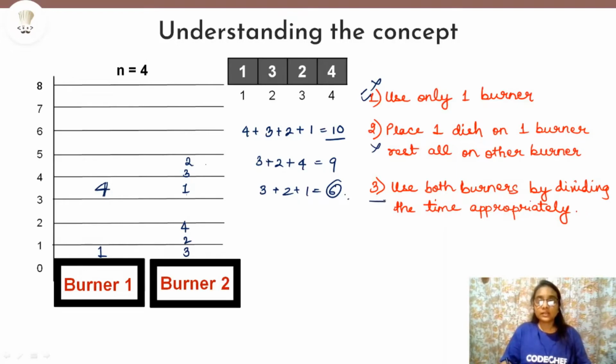Okay, now the third possibility is that we use both the burners by dividing the time appropriately. So what does that mean? That we have two burners and we have to make sure that the dishes that we are placing on both the burners is such that the time is divided equally on burner 1 and burner 2. Only then we will be able to find out the upper bound that is required to cook all the dishes completely. So how can we do that?